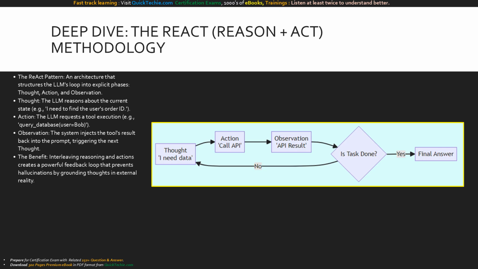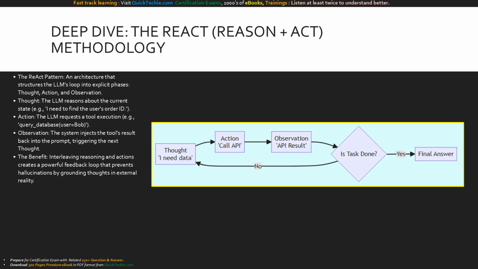The interleaving of reasoning and actions creates a feedback loop in which the model repeatedly cycles through this thought-action-observation process. This is profoundly important because it forces the LLM to pause its text generation and wait for factual, external data, drastically reducing the chance of hallucination. The cycle repeats continuously until the thought concludes that the final answer is ready.